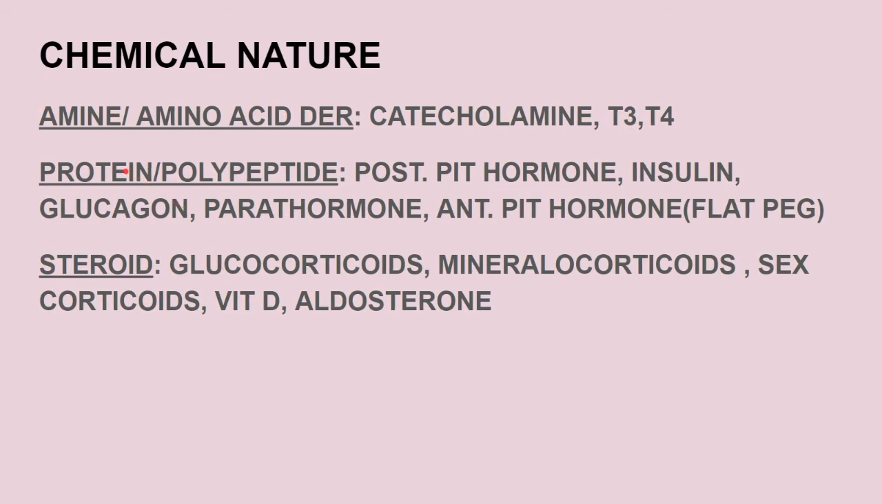Next is the protein or polypeptide containing hormones, that is the posterior pituitary hormones. In this we have two hormones, the ADH or antidiuretic hormone and oxytocin. Then insulin, glucagon, parathormone and the anterior pituitary hormones. To remember all the hormones of the anterior pituitary gland, we have the mnemonic FLAT PEG: F means FSH, L means LH, A means ACTH, T means TSH, P for prolactin, E for endorphins and G means growth hormone. Now the steroidal hormones are the glucocorticoids, mineralocorticoids, sex corticoids, vitamin D and aldosterone.